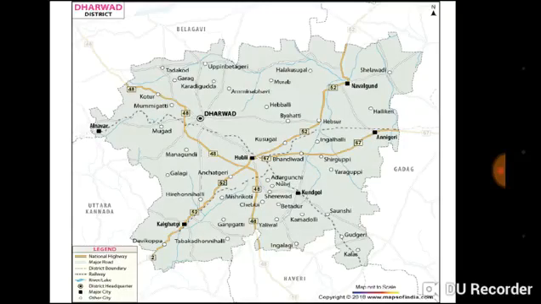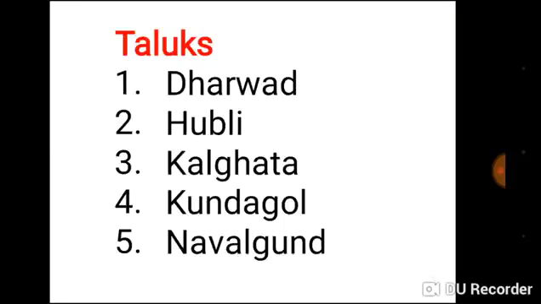Our next district is Dharwad. Here is the area of Dharwad district. In Dharwad district there are 5 taluks. First one is Dharwad, Hubli, Kalghatgi, Kundgol, Navalgund.